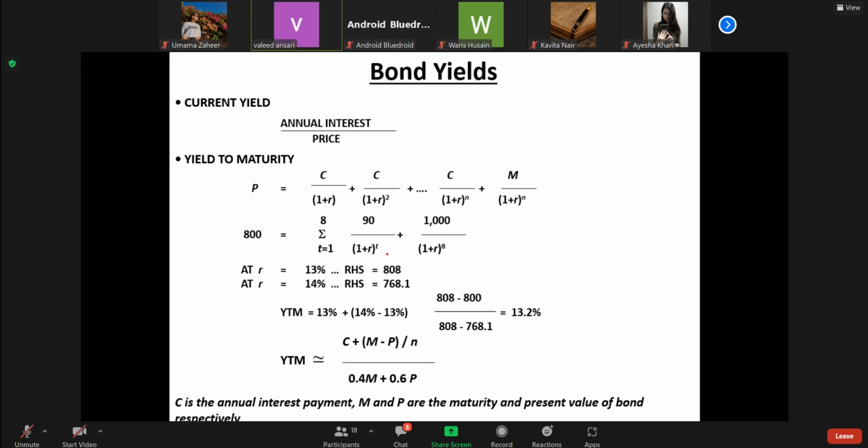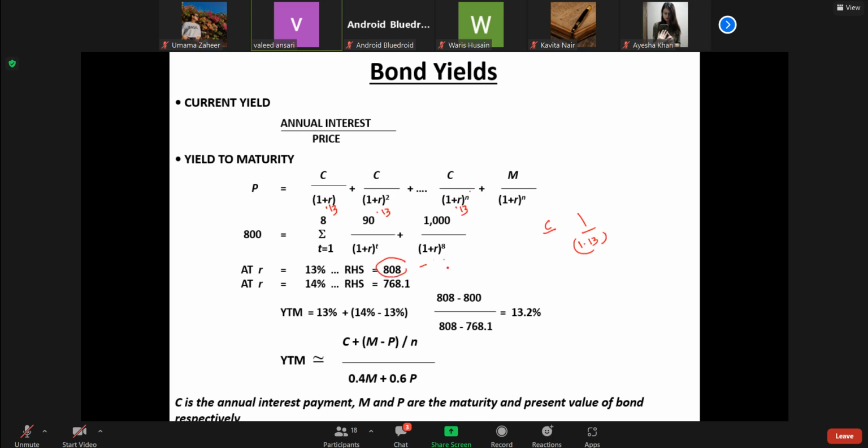For example, we try to discount by 13%, using 1 plus 0.13 raised to the number of years, 8, and see what the value of the bond is.